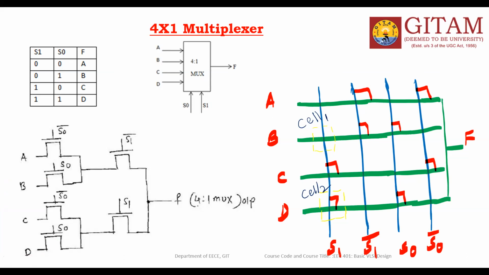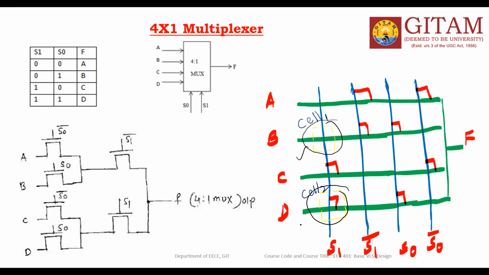Here we want to know one thing: regularity. I am talking about regularity because, to reduce the design time, we must maintain high regularity in the design. See, there are 2 things here. This is one cell, this is one more cell. In this matrix type stick diagram, we have only 2 things.